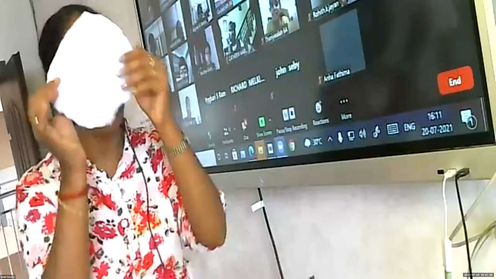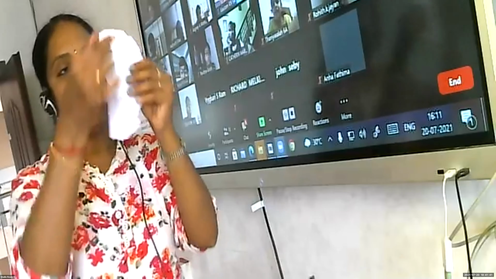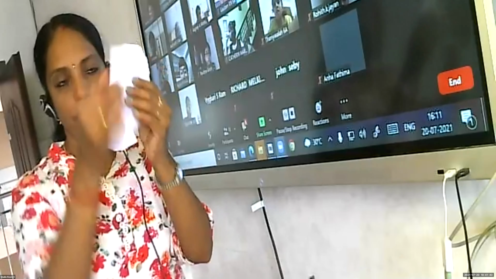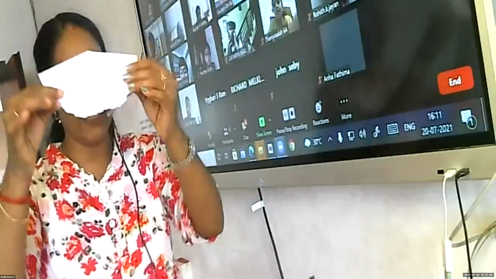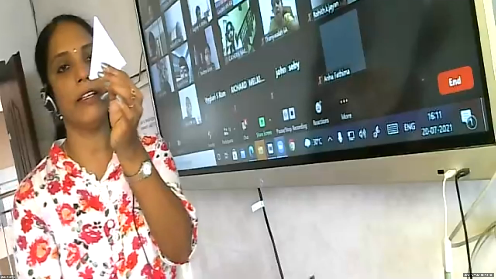Diameter. Okay, children, diameter. So if I fold through the diameter like this, what will you get? Semicircle. Half of the circle. Clear? Yes, ma'am. When I unfolded it again, what did you get?